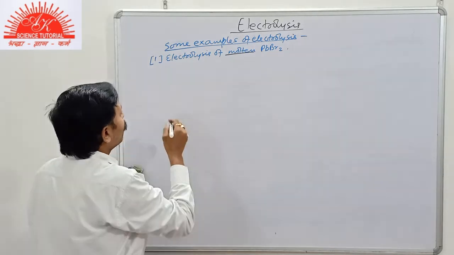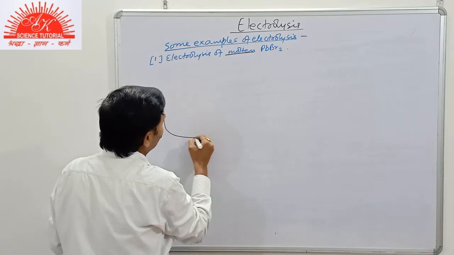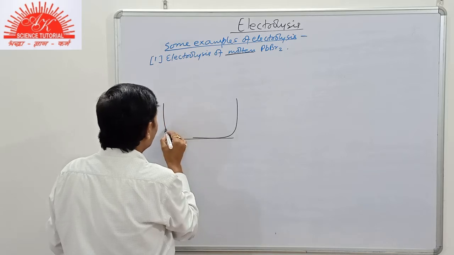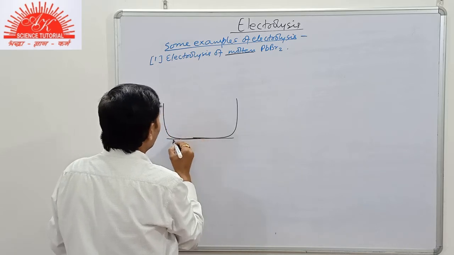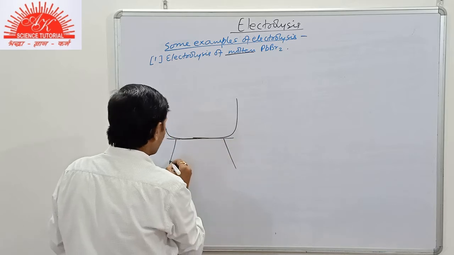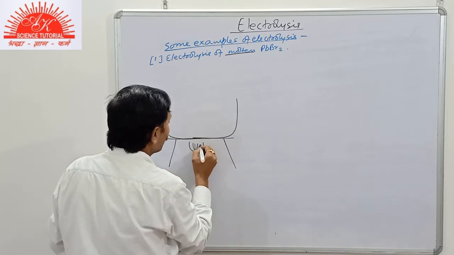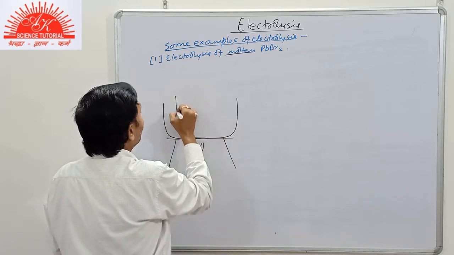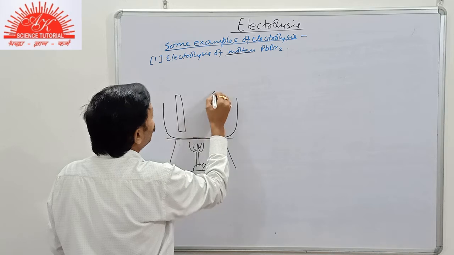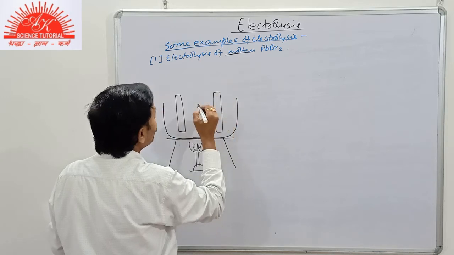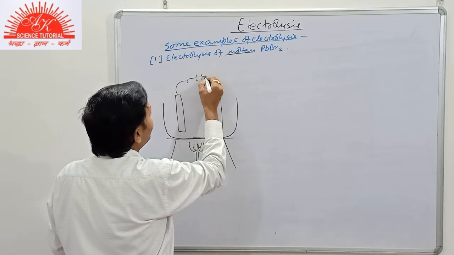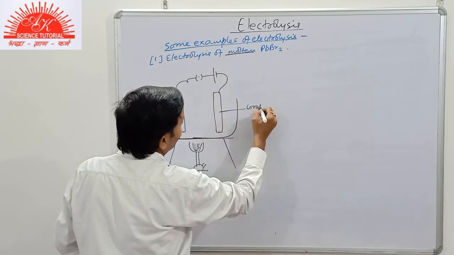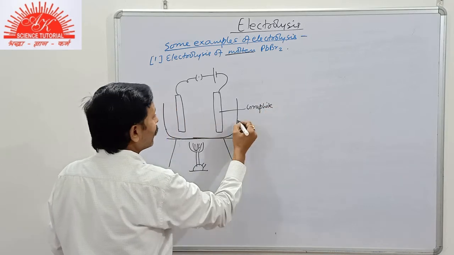Now here we see its electrolytic setup. In this part you see the vessel, suppose this is a tripod stand, and then we take the burner to melt the ionic compound. Now we take here the two electrodes, which are made up of graphite. This is made up of graphite, non-attackable.